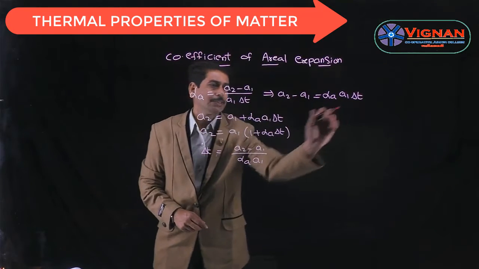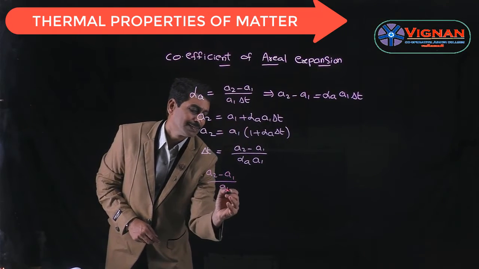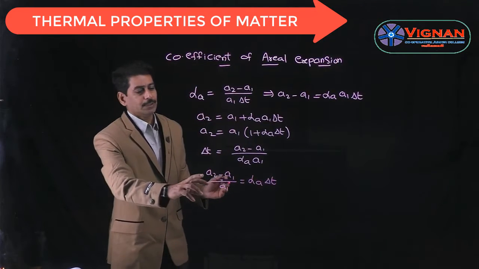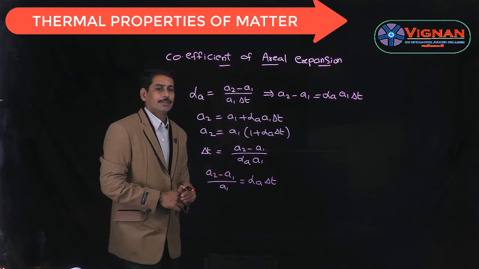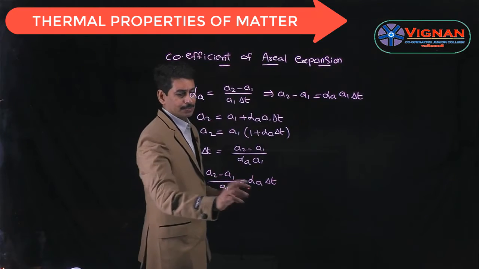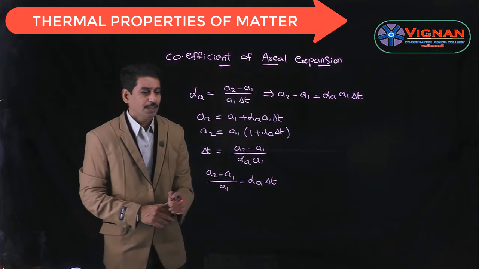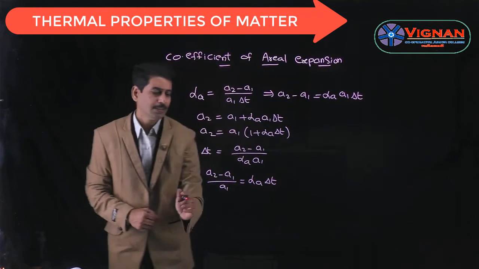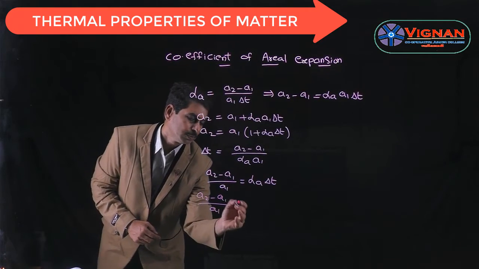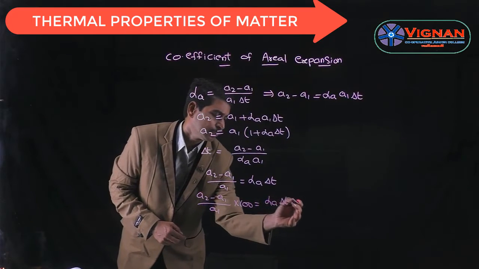And from this relation, we get A2 minus A1 by A1 is equal to alpha A into delta T. So this is the formula for fractional change in area, and alpha A can also be defined as the fractional change in area per unit rise of temperature. If we multiply by 100 on both sides, we get A2 minus A1 by A1 into 100 is equal to alpha A into delta T into 100.